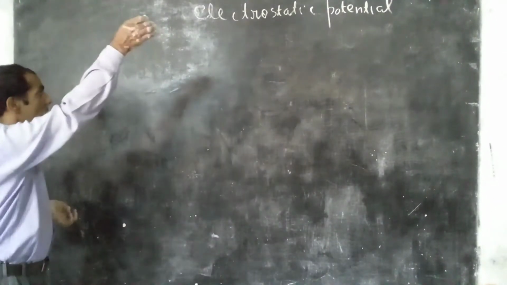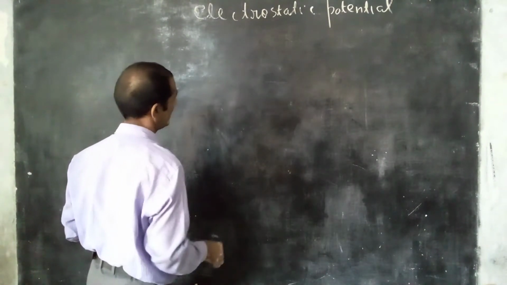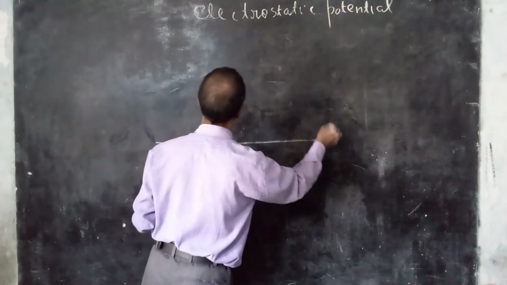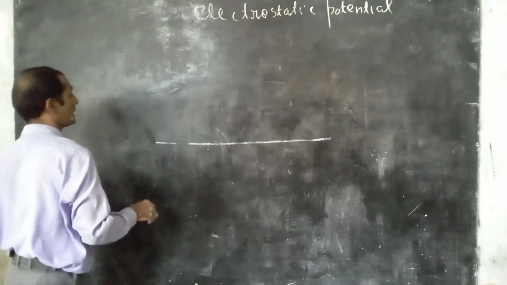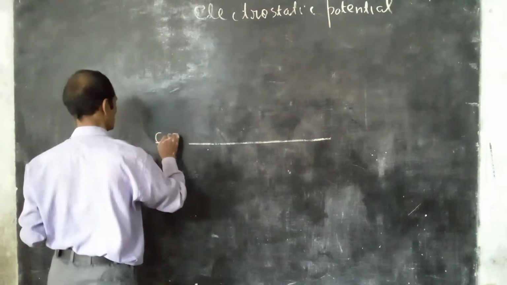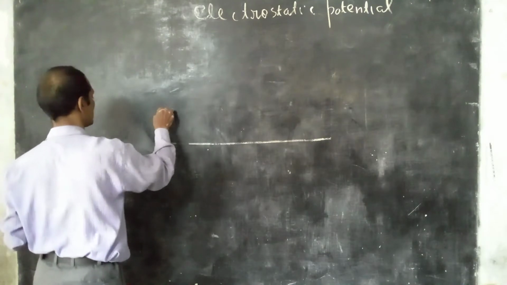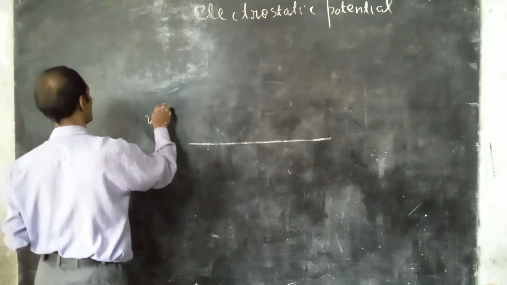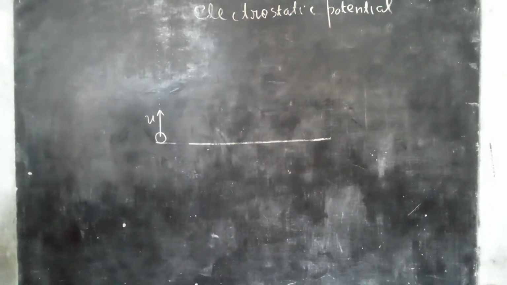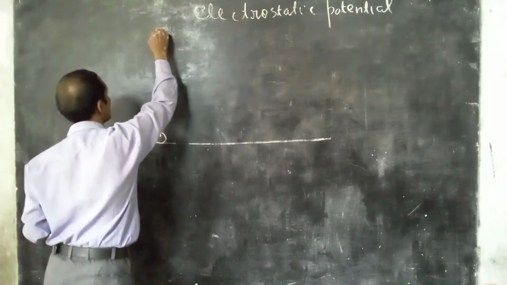How? Suppose a stone is raised to height h from the ground. We can raise a stone to height h by throwing it vertically with a certain velocity. When you throw a stone vertically with a certain velocity, it rises and velocity reduces, and ultimately at height h it becomes 0.